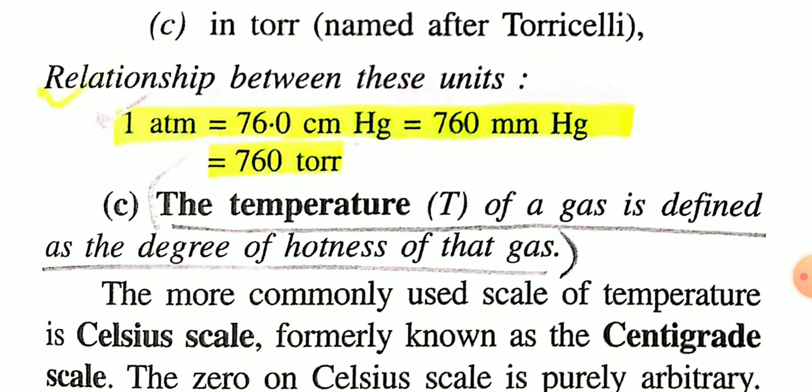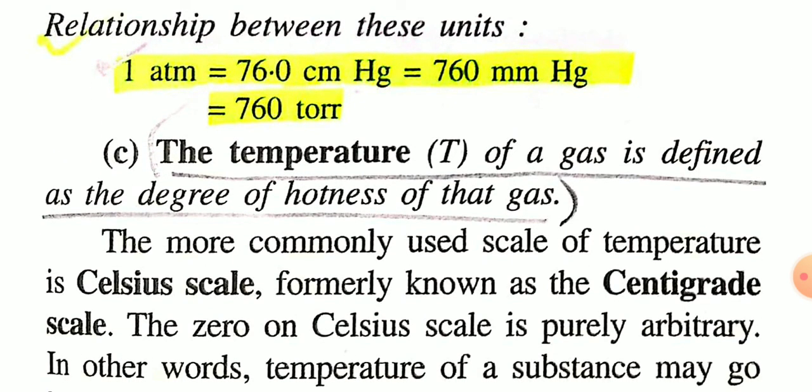Now see the relationship between different units of pressure. 1 atm, which is standard pressure, is equal to 76 centimeter Hg pressure, which is also equal to 760 millimeter Hg pressure. And 1 atm is equal to 760 torr. So 1 millimeter Hg pressure is equal to 1 torr.